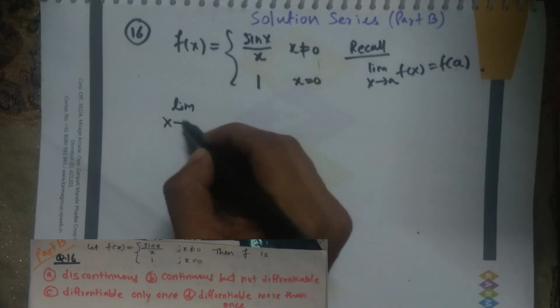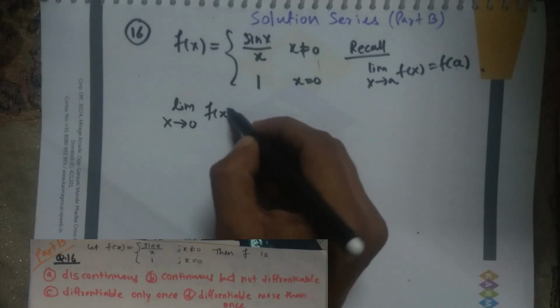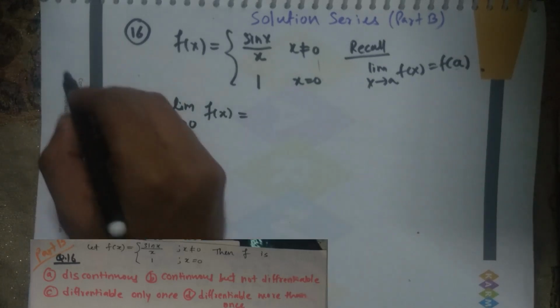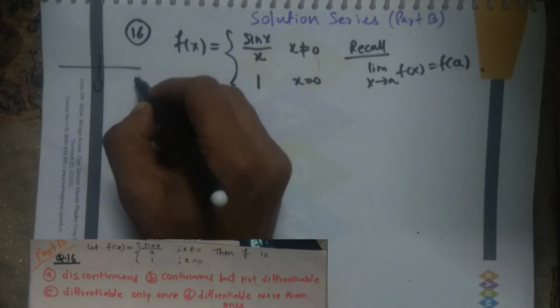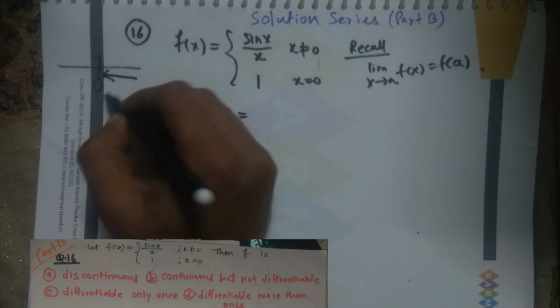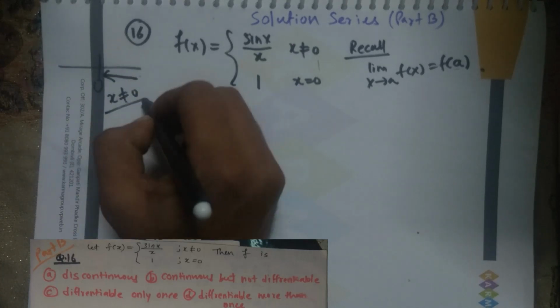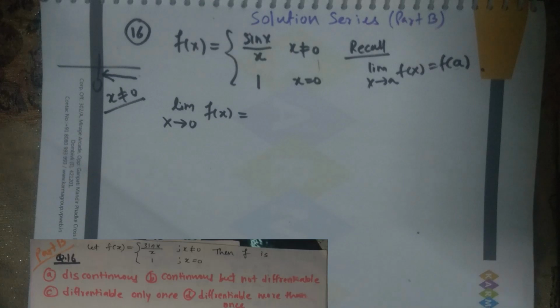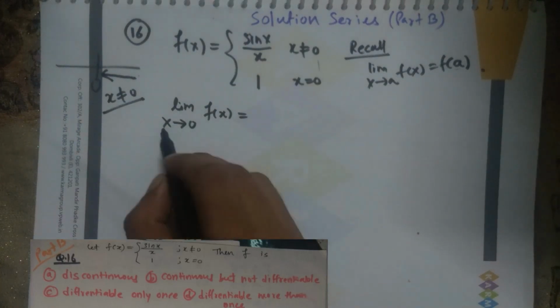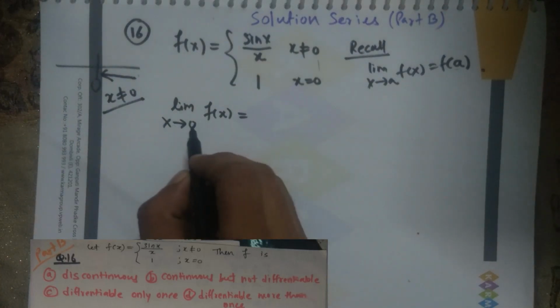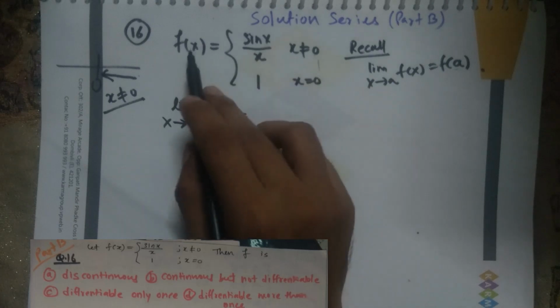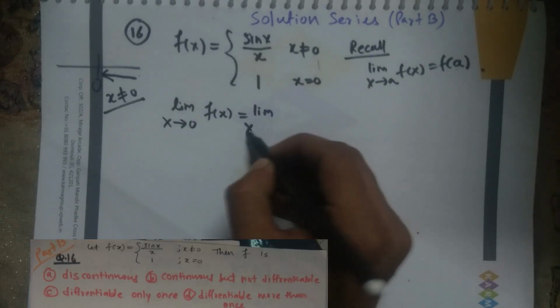If I approach the limit x tends to 0 of f of x, what do I mean by x tends to 0? Whenever I say x tends to 0, it means the values of x are approaching 0, but will never attain the value 0. So this is the idea of x tends to 0. In this case, the values of x approach 0 but never attain 0. What is the value of the function f of x here? So, limit x tends to 0.